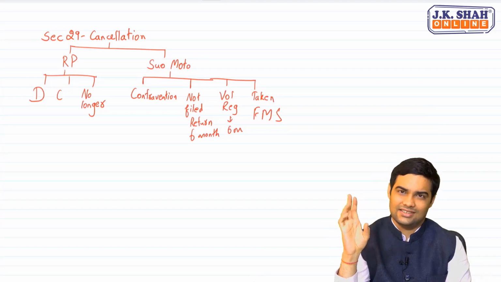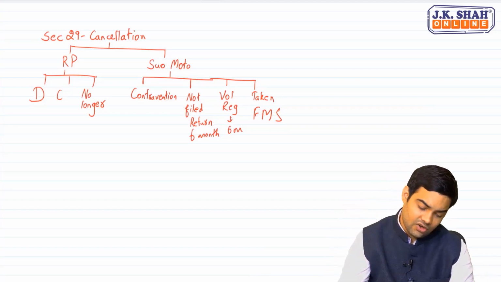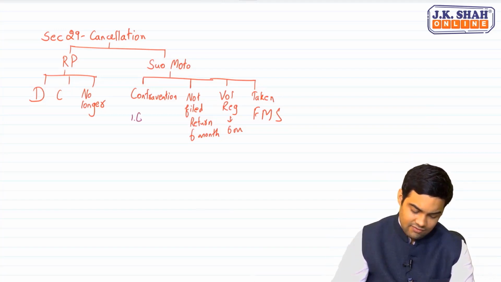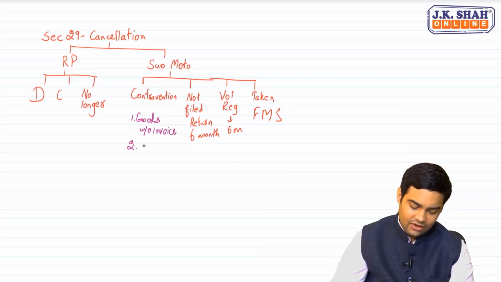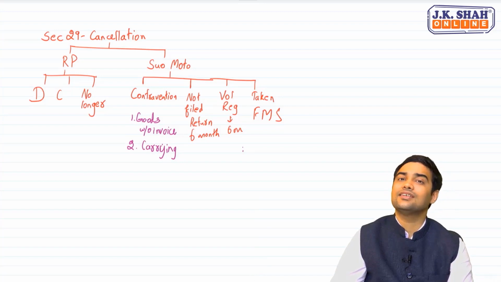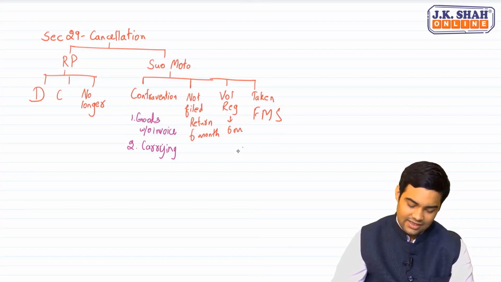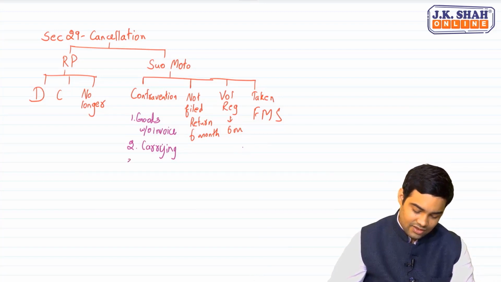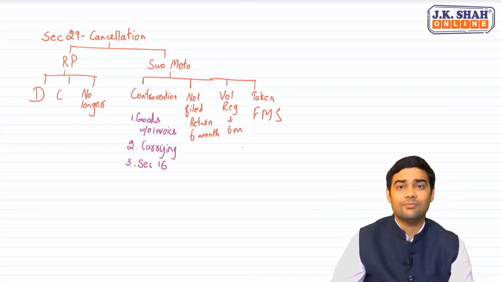I took registration. Now what is there in contraventions? First, where I am supplying goods without invoice. You understand goods or services without invoice? Yes. Second, I am carrying on business from a place other than registered place. I am sure you understand. Why will you carry on business from a place other than registered place? Sir, again a case of tax evasion. Third, section 16 violated. Now what is the section 16?